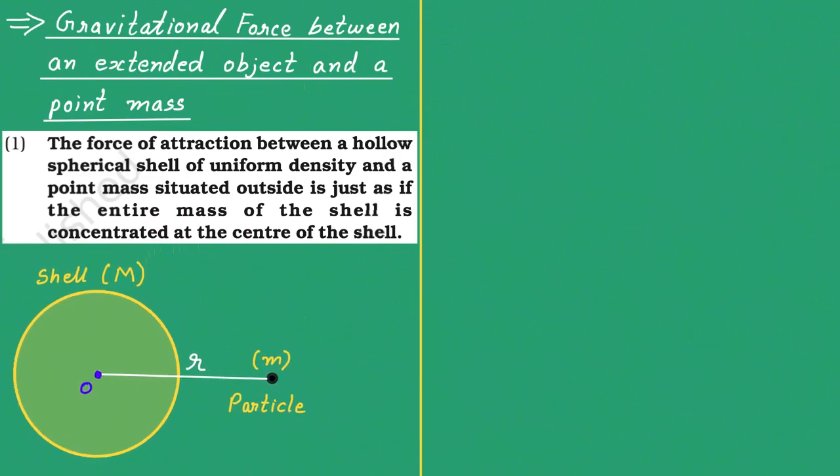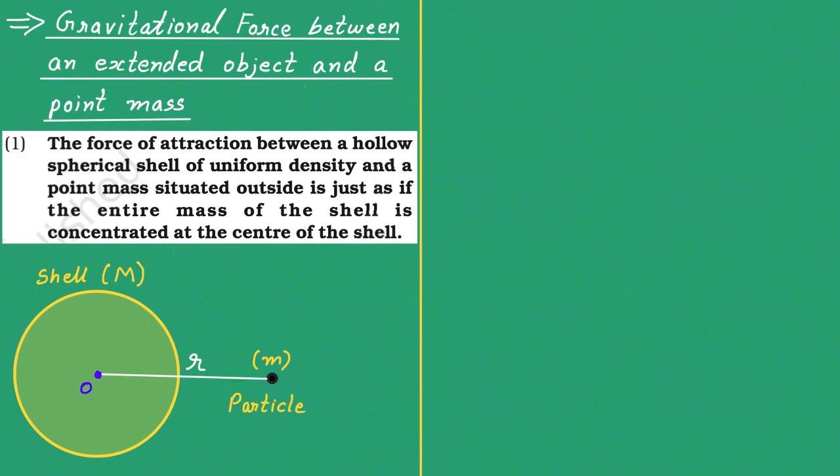Here is the figure. You can see this is a spherical shell, hollow spherical shell, alright, having mass capital M, and this is a particle of mass small m. The distance between both of the centers is r. This is the distance from the center of this hollow sphere to the particle, that is r. So now the question is that what will be the force on this particle of small m mass?